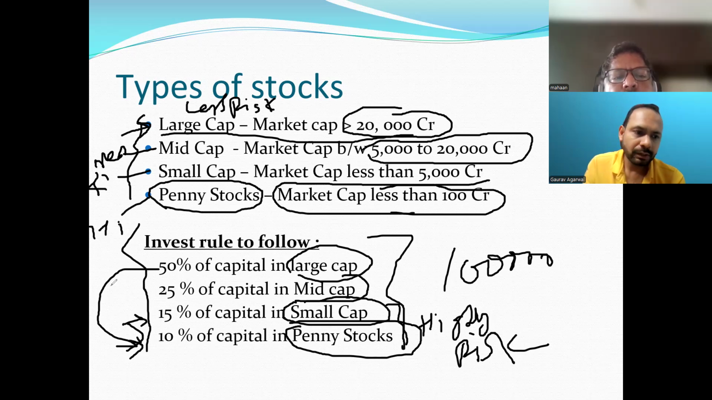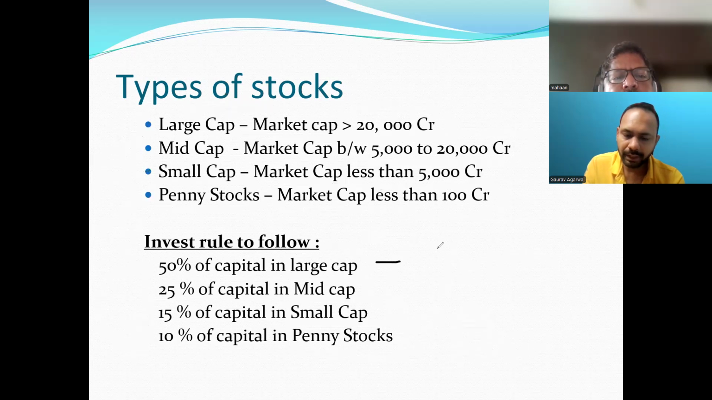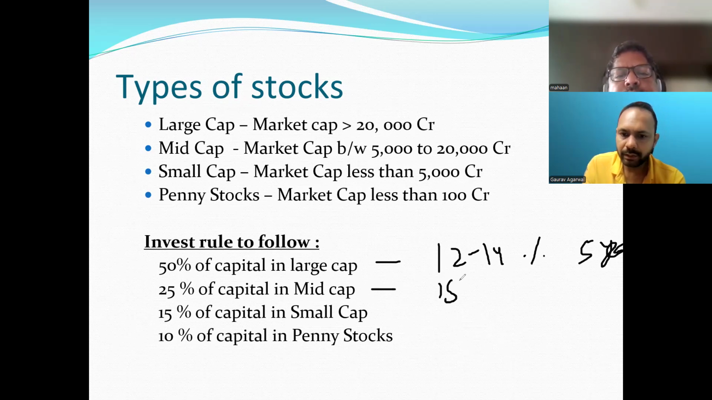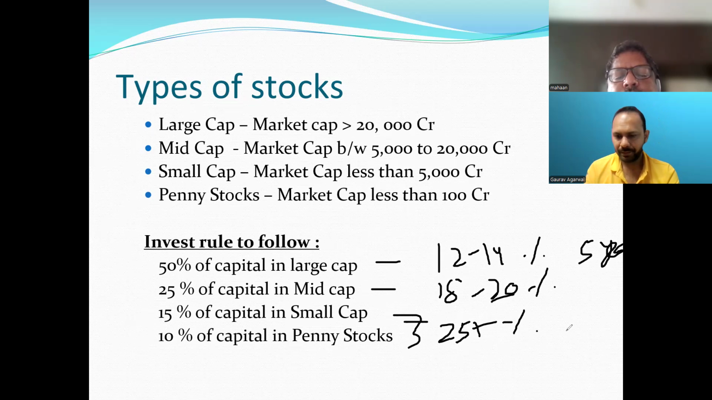Normally, large caps tend to give 12 to 14% per year if you keep them for 5 years. Mid cap is around 18 to 20%. These two, small cap and penny stocks, are giving more than 25% return.